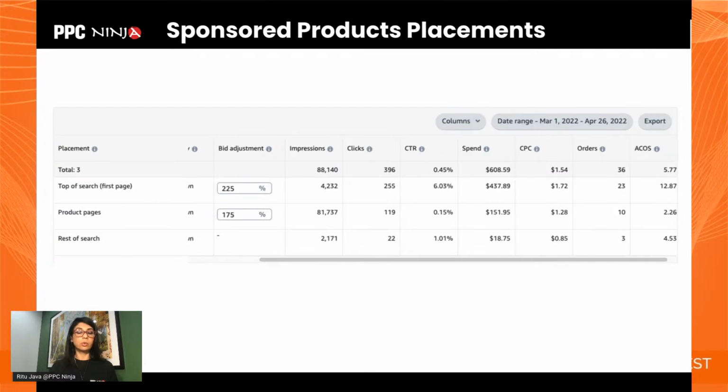You could say, okay, if it's going at 2.26% ACoS, I have room to grow. So why not try to show my ads more on product pages? What I would do in this situation is I would look at this 175% bid adjustment and increase it. I would say go up to 200% this week, and I can check again next week. And if it's still going good with the ACoS still really good, I will bump it up by another 25%. In fact, this is the method that we use at our agency. Every week we go in and we bump up the best placements by 25%, because you don't want to get crazy about this.